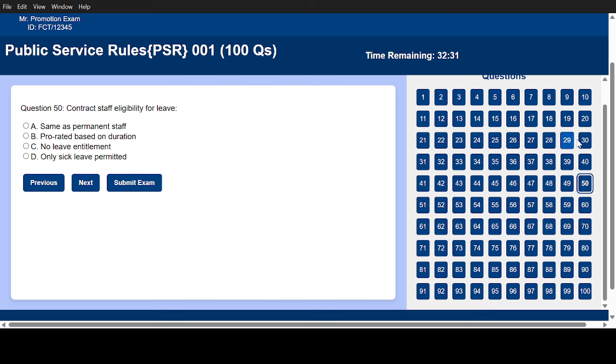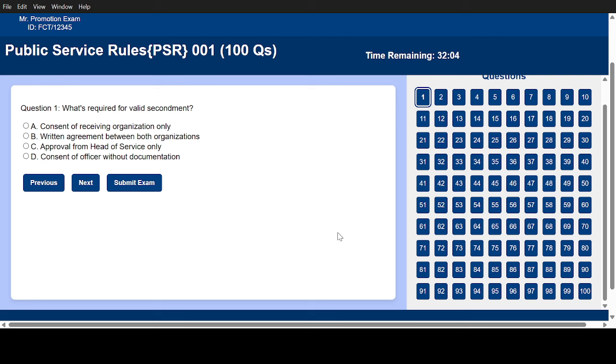When you click on 30, it will jump to question number 30, and the border line tells you the question you are working on right now. If you come back to number 1, it's also like that. So instead of going previous and next, you can easily click on any number and it takes you to the question you want to answer. That is the first update particularly.